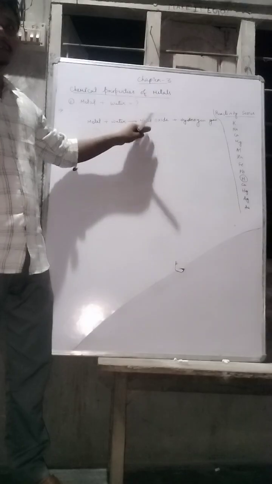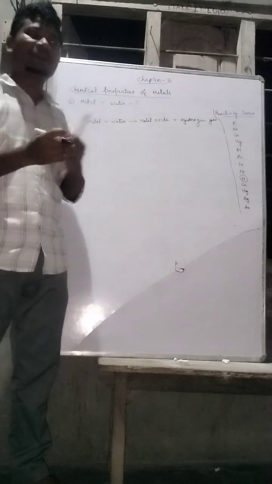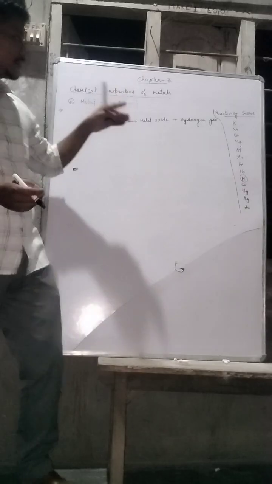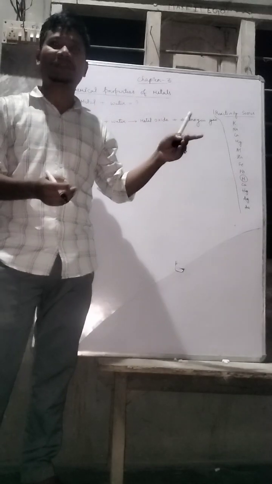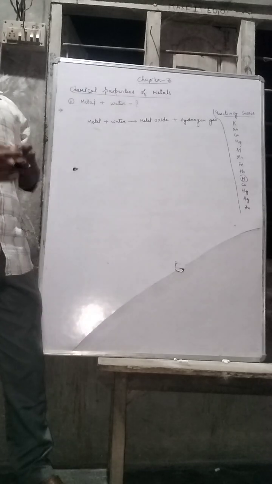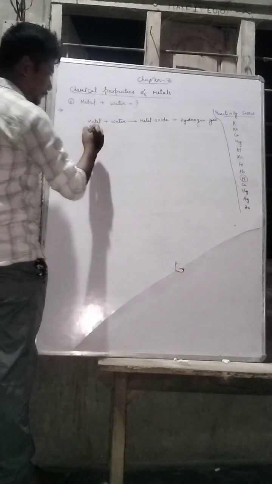If this metal oxide is again soluble in water, that means it is again reactable with the water, then it will again react with the water and form metal hydroxide.